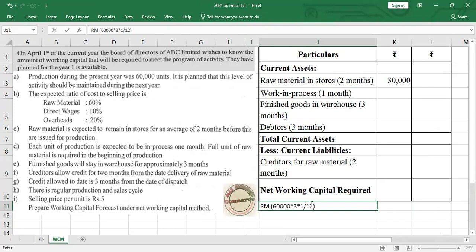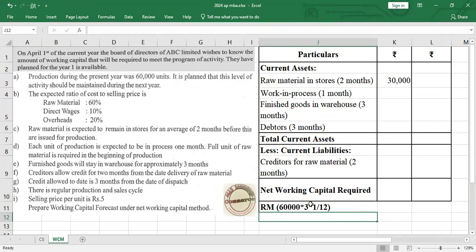Likewise, we also have to do it for direct wages. 60,000 units into wages, that is 5 rupees into 10%, that is 0.5, multiplied by 1 by 12.